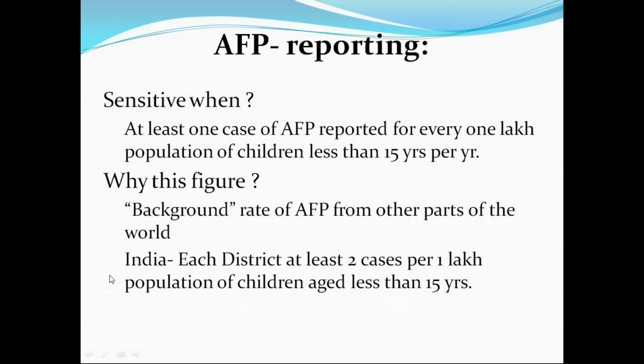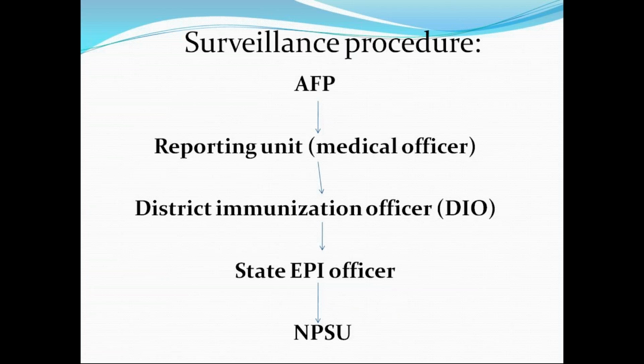So that indicates sensitivity, that people are doing good surveillance. Why this? Because of the background rate of AFP from other parts of the world also. So each district should have at least 2 cases per 1 lakh population of children less than 15 years. Then it's a sensitive reporting. People are reporting correctly.